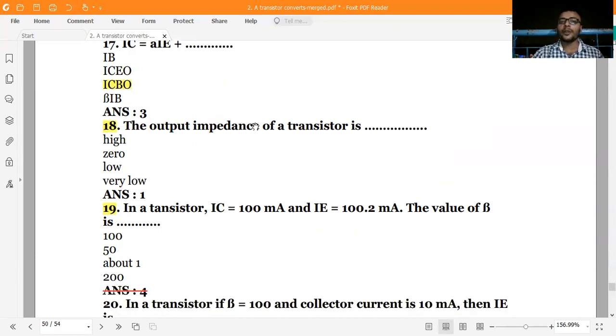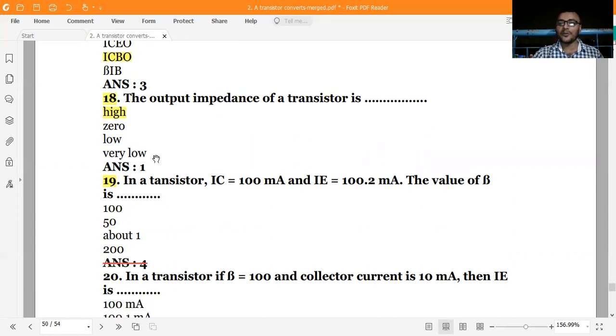The output impedance of a transistor is high, very high, in which case common collector is very high. It is around mega ohm, you can say.